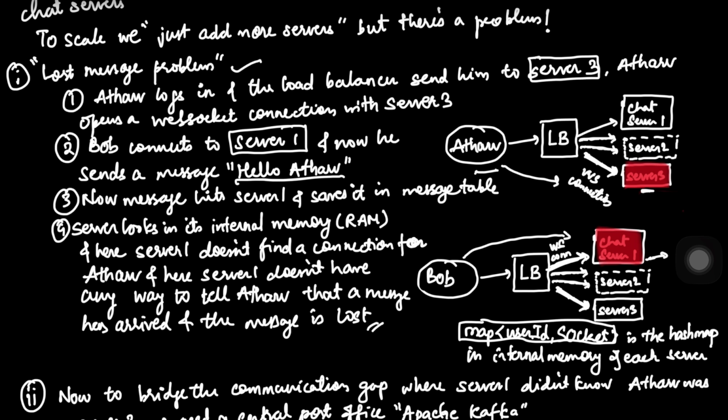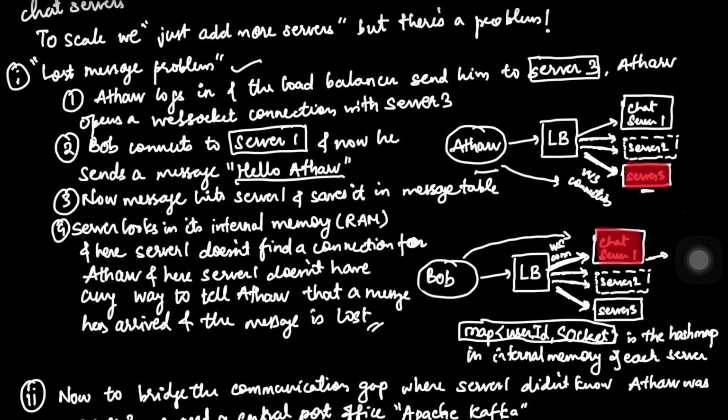But Bob has sent the message to server 1 because he is connected to chat server 1, and chat server 1 will look in its own RAM to see whether the map has a connection for user Athar. It sees that there is no connection, because Athar was connected to server 3, which is going to be a problem. The server basically says no, I don't have any connection for Athar, and server 1 has no idea where Athar is sitting.